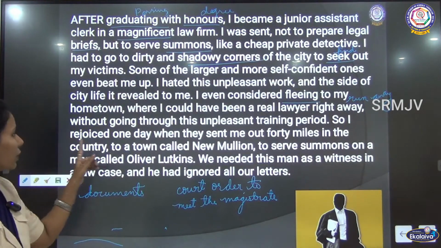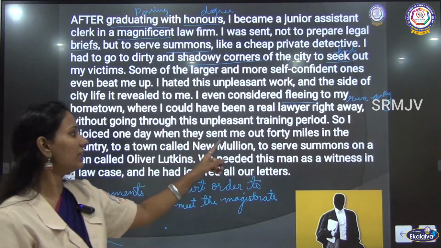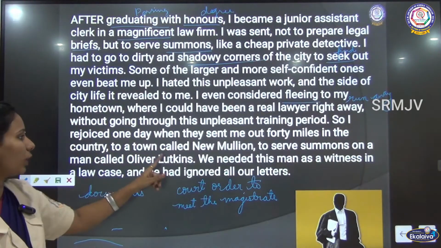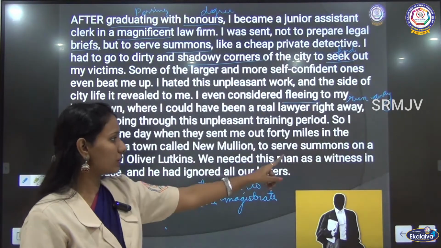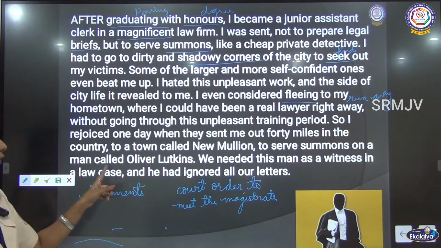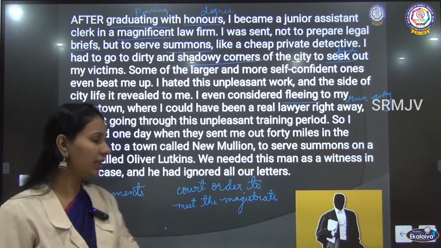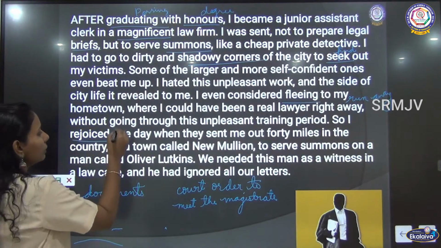So, I rejoiced one day when they sent me out 40 miles in the country to a town called New Million to serve summons on a man called Oliver Lutkins. So, what happened? He was happy. He rejoiced means he was happy.